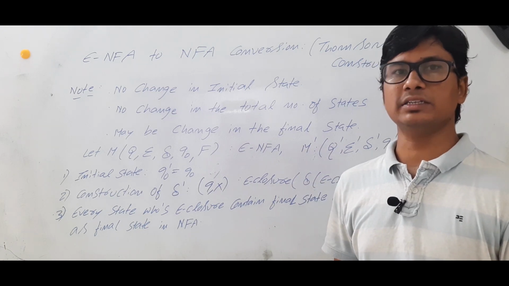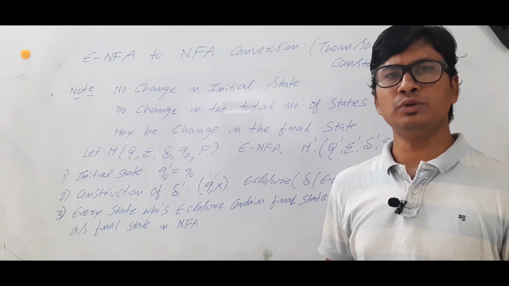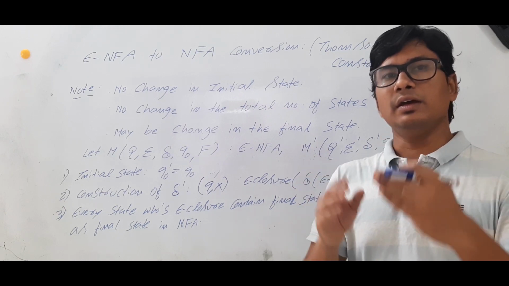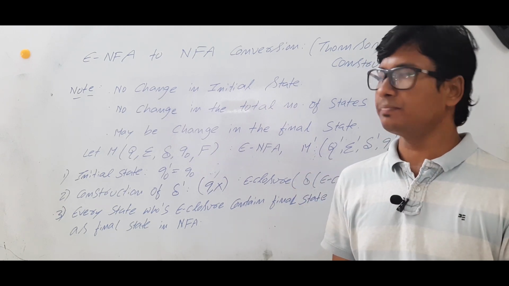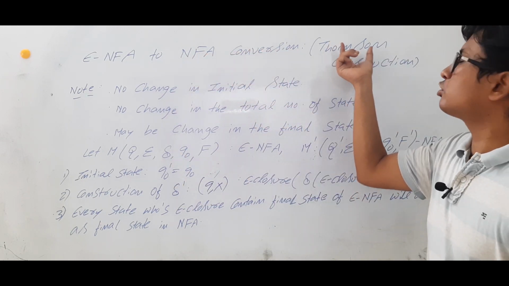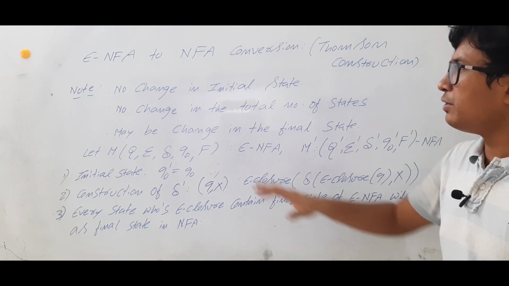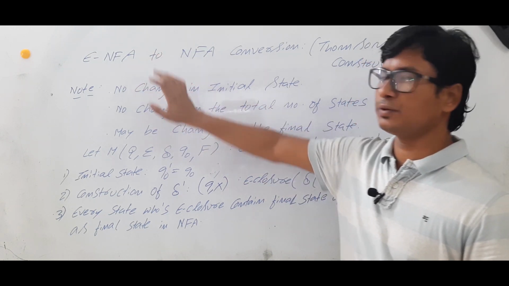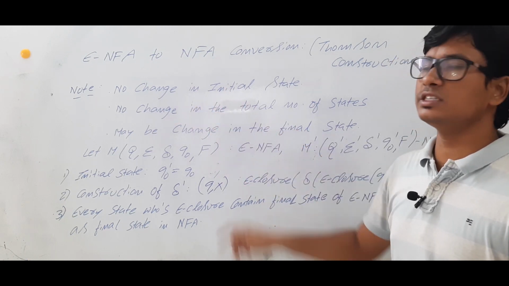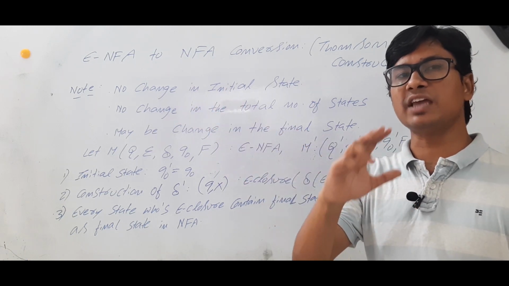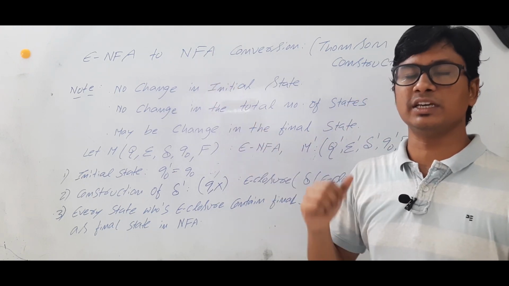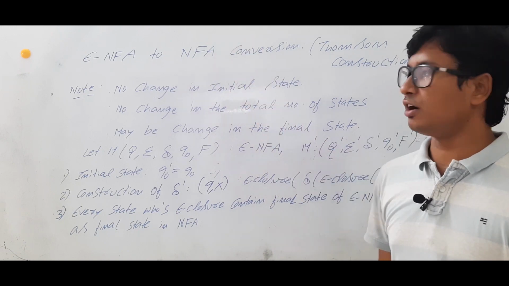In this video, I want to discuss the conversion procedure or steps in epsilon NFA to NFA. This epsilon NFA to NFA conversion is also called Thompson construction. Whenever we are converting an epsilon NFA to NFA, please remember these 3 points. The first point is no change in the initial state. Which state is acting as an initial state in the epsilon NFA? The same state will act as an initial state in the NFA also.